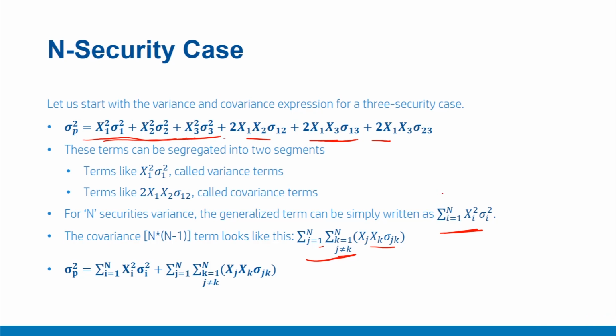If you are looking for the coefficient of security 2, which is multiplied with all the covariance terms, please remember that j equal to 2, k equal to 3, and j equal to 3 and k equal to 2 will give the same two results, that is sigma 2 3 equals sigma 3 2, and that is why we have a multiplication of 2 here. So this would have been x1 x3 times sigma 1 3 plus x3 x1 times sigma 3 1, and that is why summation of these two will become 2 times x1 x3 sigma 1 3. Also, the symbol j not equal to k ensures that k is not the same as j, which otherwise would result in the variance term.